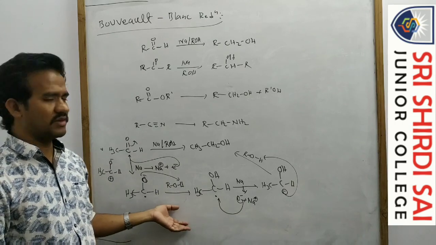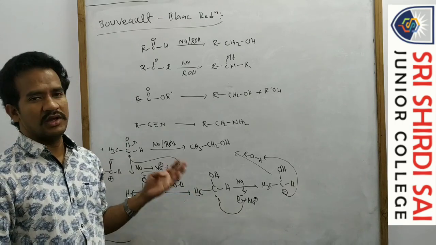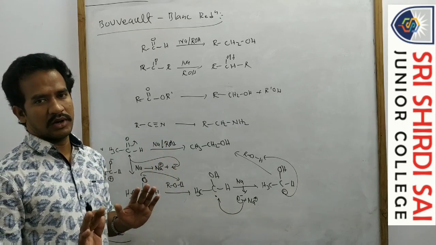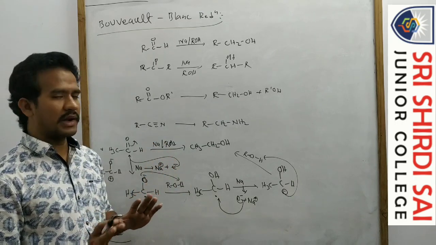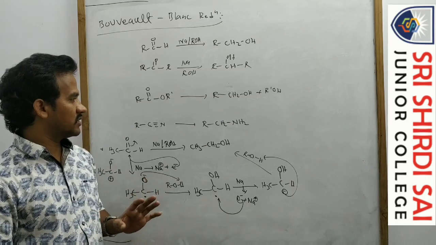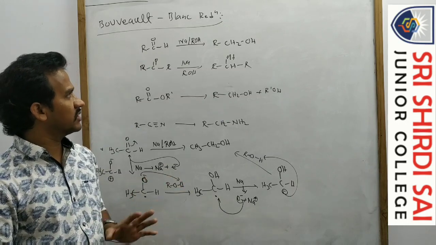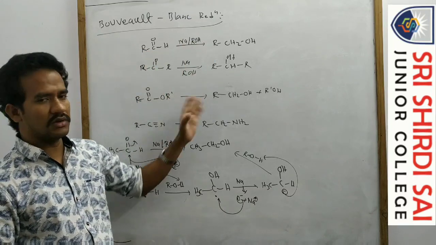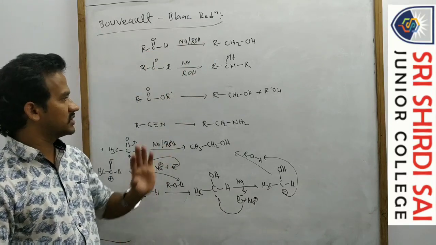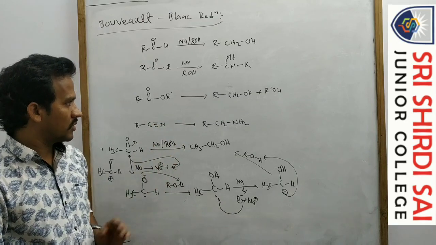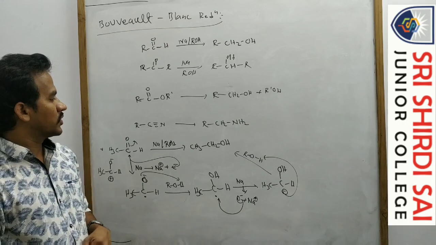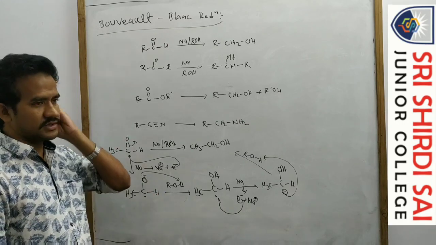Here the mechanism is not necessary. For all these reduction reactions, the mechanism is of course the same, but only with certain reagents is the mechanism required. With all reagents here, the mechanism is not necessary. Just remember the product: aldehyde, alcohol. Ketone, alcohol. Ester, alcohol. So writing the product is very simple. That's it. Okay, the important one is the Bouveault-Blanc reduction.